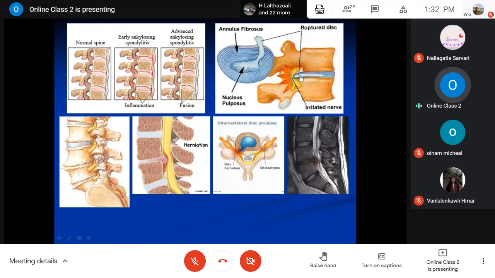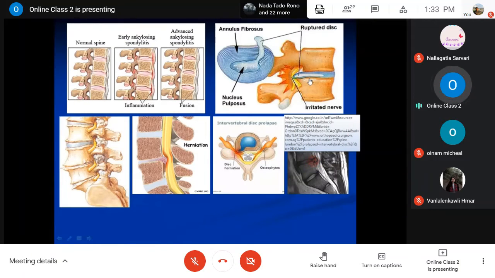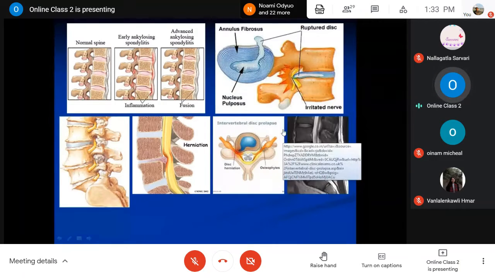After the protrusion or rupture of the intervertebral disc because of the spondylitis, it will give pressure to the nerves, like the sciatic nerve and brachial nerve, which you might have learned about, or even on the spinal cord. That will give you the pain. Mainly the pain is due to the compression on the spinal cord, or on other nerves like the sciatic or brachial nerves.